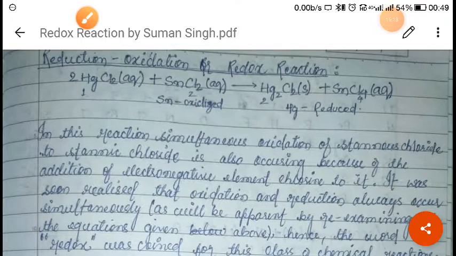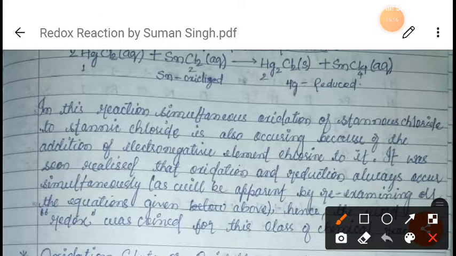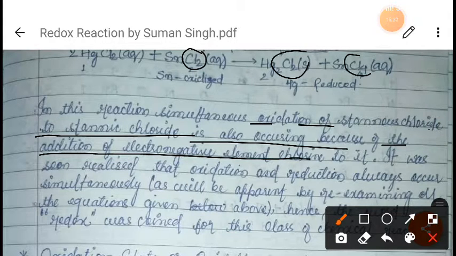How can we describe this reaction? There is a simultaneous oxidation of stannous chloride to stannic chloride because of the addition of the electronegative element chlorine, right? As we have seen, it was Cl2 and it has converted into Cl4.